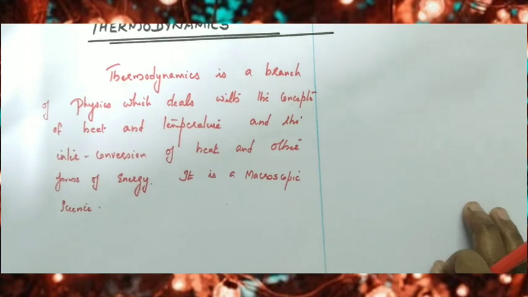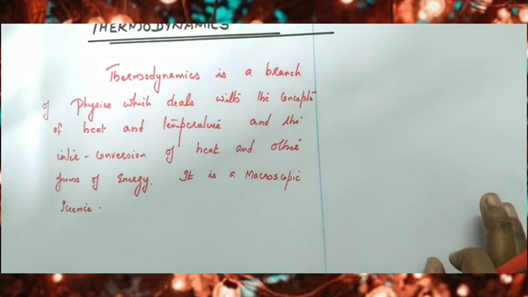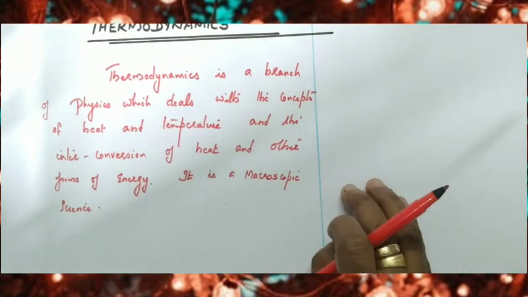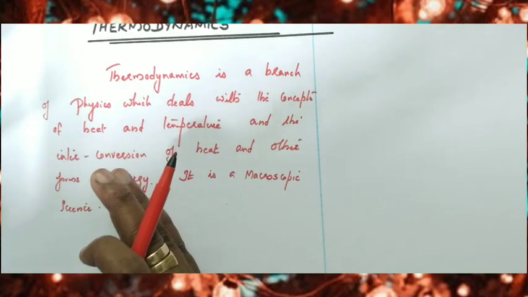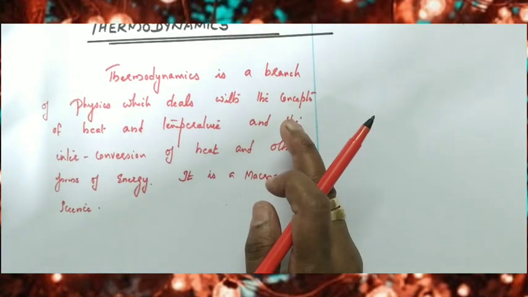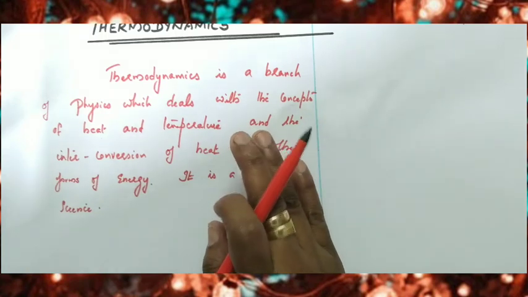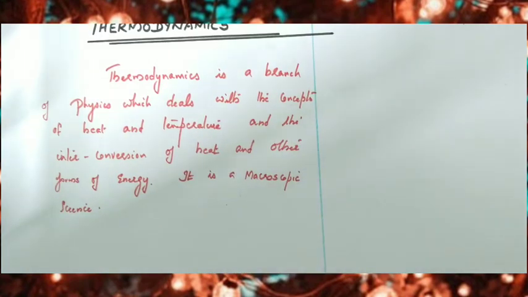In the last chapter, we have studied what is heat and what is temperature. Heat is a form of energy, isn't it? Temperature means the hotness or coldness of an object. Whenever there is a temperature difference between two objects, we can say that heat transfers from an object of higher temperature to an object of lower temperature. So heat is something which is transferred from an object at a higher temperature to an object at a lower temperature.